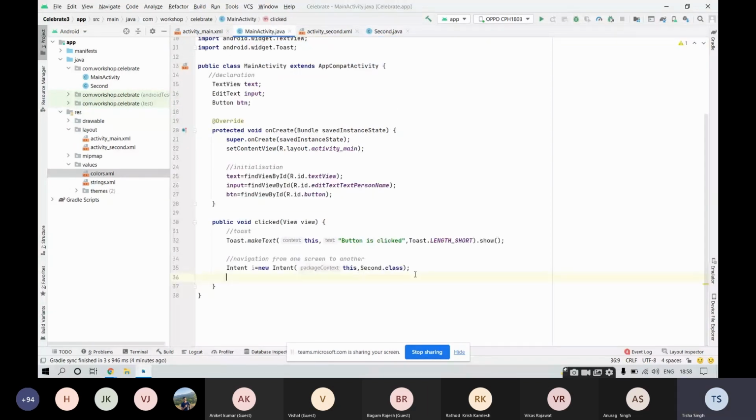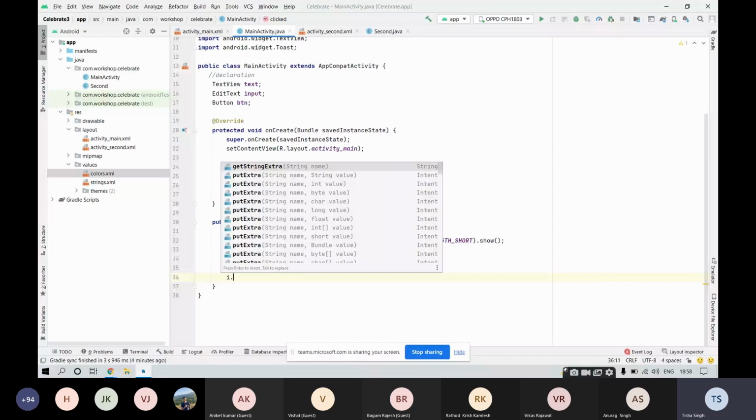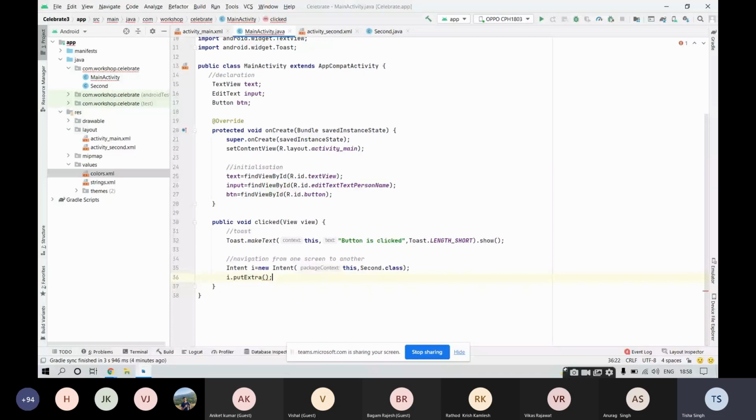What does this putExtra tell you? In the first recommendation, you would be able to see putExtra. This is a method of Intent. putExtra will be sending extra information with the intent. Intent is there, no doubt, but it will be taking an extra piece of information with itself. And that extra piece of information is the input that we have received from the user.